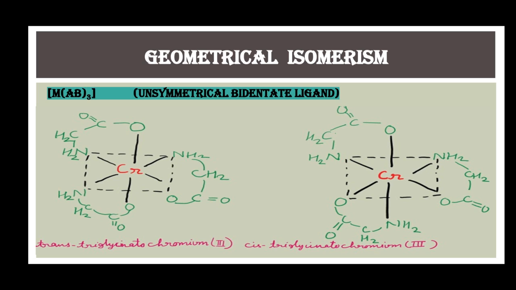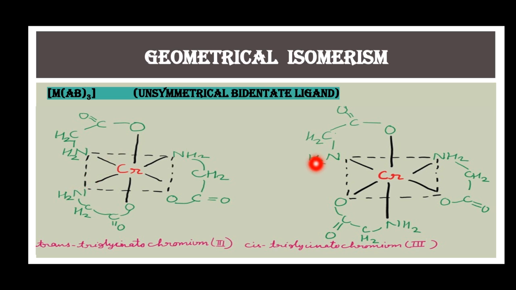triglycinatochromium. In its trans form, 3 donor atoms of the same type, like here in this complex, 3 nitrogen atoms, are present on the same equatorial plane, then the complex is trans.